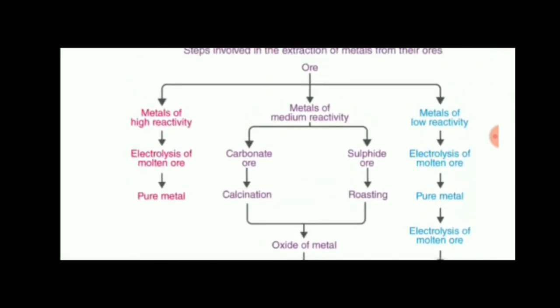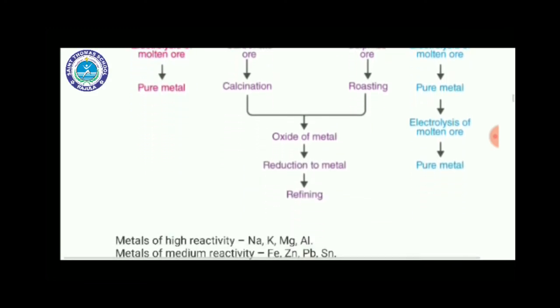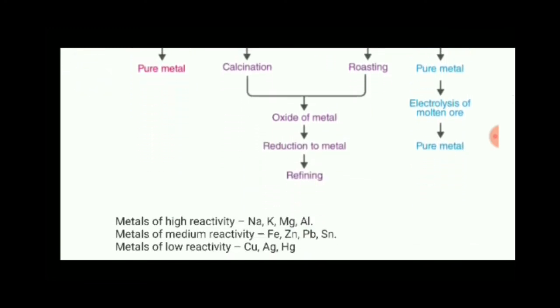Then metals of medium reactivity series. So which are the metals of medium reactivity series? They are iron, zinc, lead and tin. Students, I am telling the full names. You have to remember Fe means iron, Zn means zinc, Pb means lead, Sn means tin. Like this you have to remember all the metals.